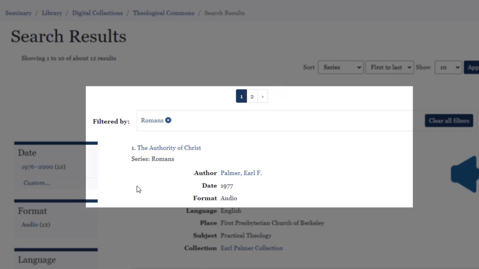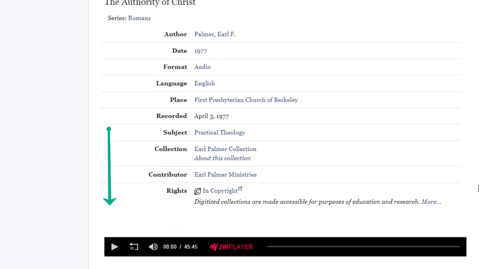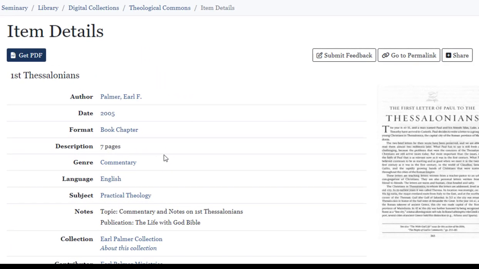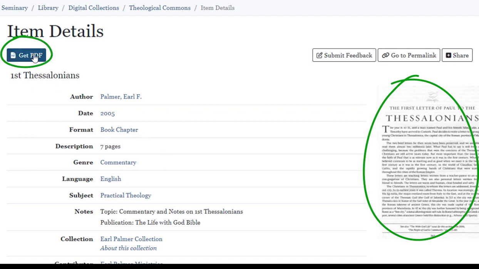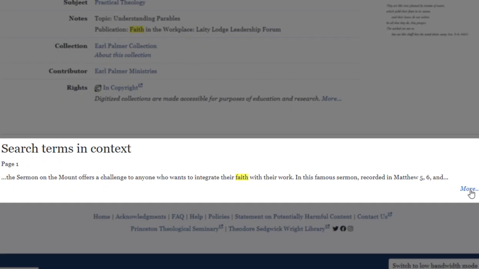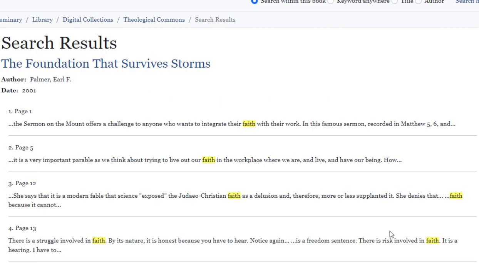Regardless of how you go about finding materials, once you've found an item of interest, click the title to access that item. Here you can see all the details about this particular item. For audio and video recordings, scroll down to play the recording. For texts, click either the image or the blue Get PDF button to view the document. If you entered a search to find this item, scroll down to see an example of how your search word is used in this document. Click More for more occurrences of this word.